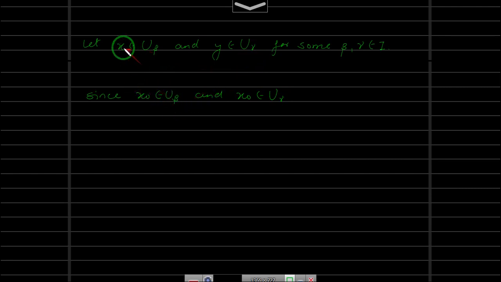That means there is a path. Now we have x and x naught, and here we have y and x naught.